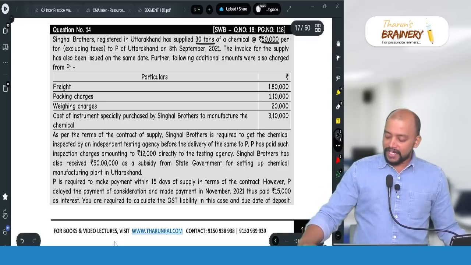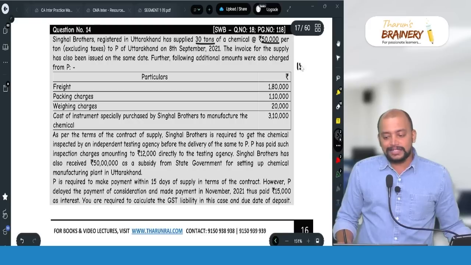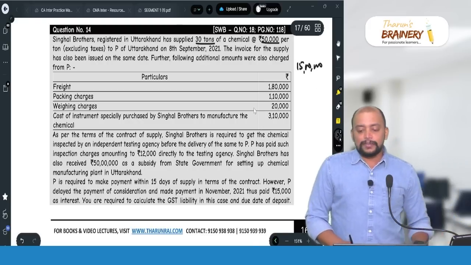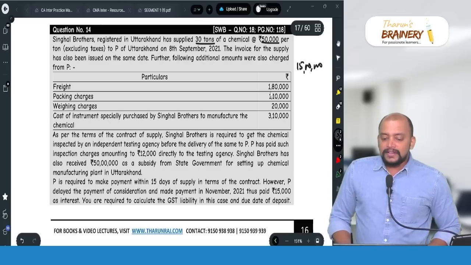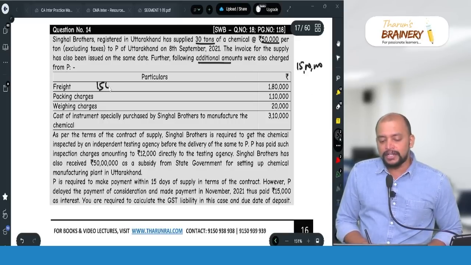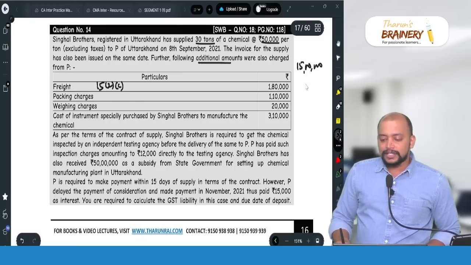So 50,000 into 30, that comes to 15 lakhs, which will be taken as the transaction value. Freight will be 1,80,000. Freight is incidental or other expenses; these are additional amounts which are charged. So it is not incidental, it is others, charged before delivery. So definitely it should be included in terms of 15(2)(c). Therefore 1,80,000 we need to add.